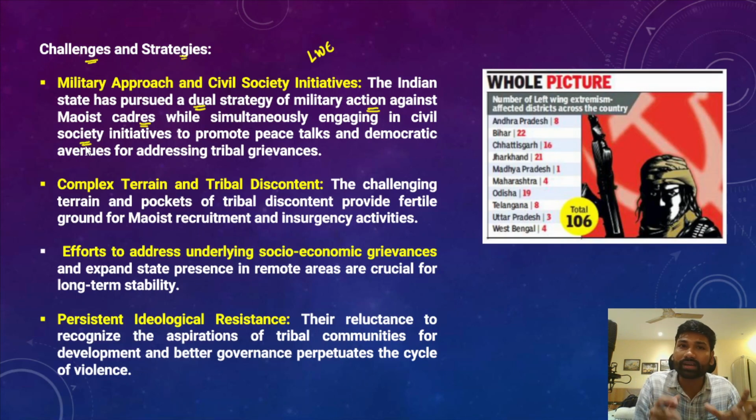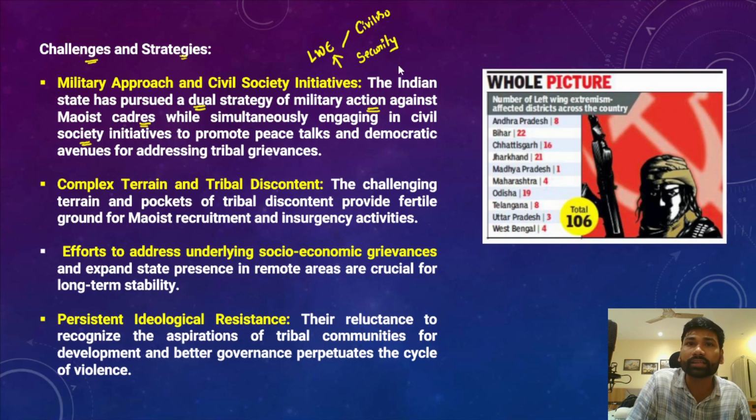So the dual strategy to deal with the left-wing extremism involves, firstly, engaging with the civilian society, and secondly, adopting a number of security measures to combat the instances of left-wing extremism in those red corridors.